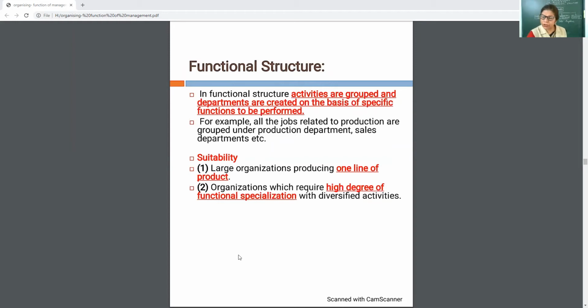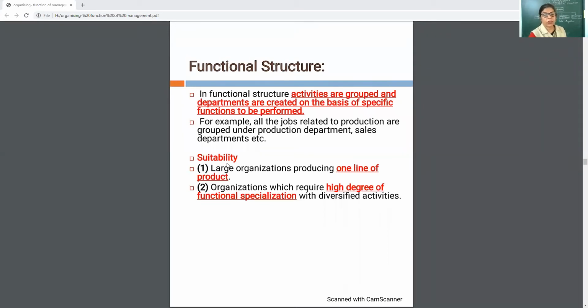In functional structure, activities are grouped and departments are created on the basis of specific functions to be performed. Like all the jobs related to production are grouped under production department. All the jobs related to sales will be grouped under sales department.